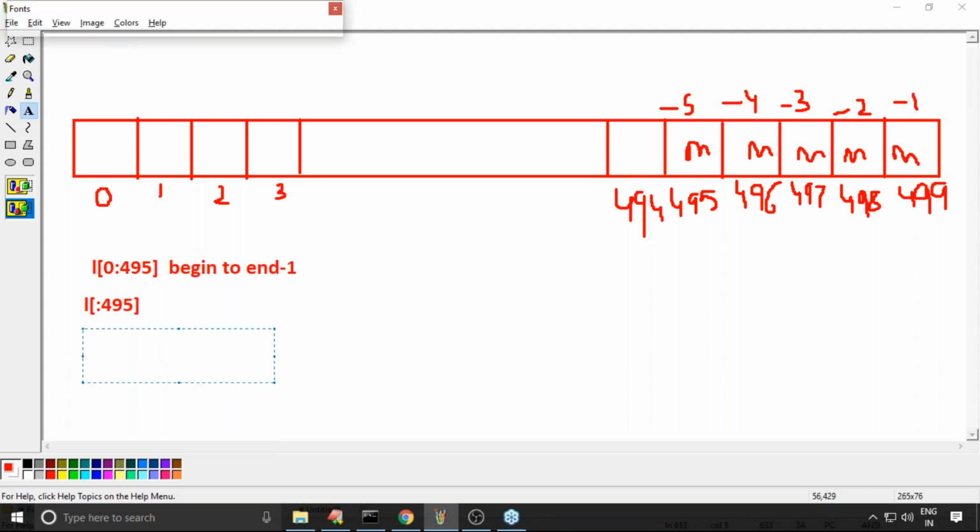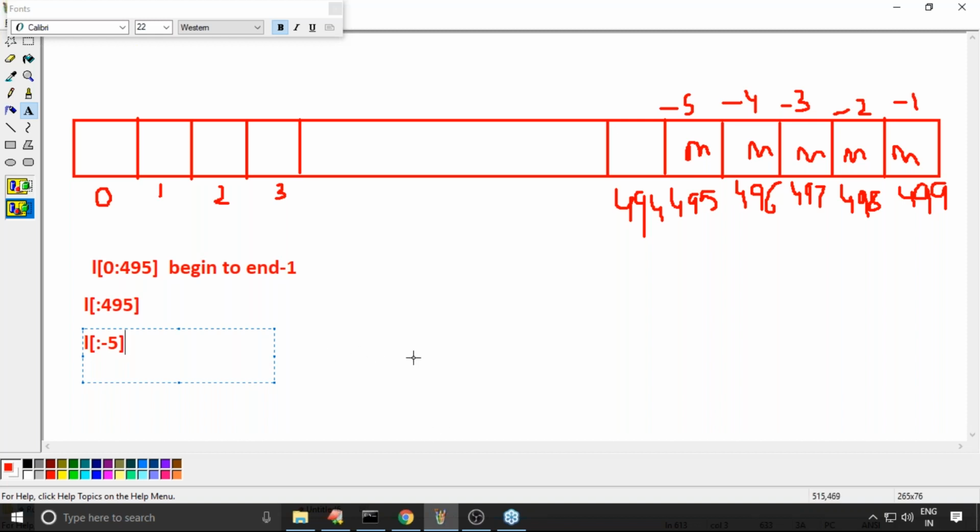Next, L of colon -5. I'm trying to take colon -5. Is it going to be valid or not? What is the reason?